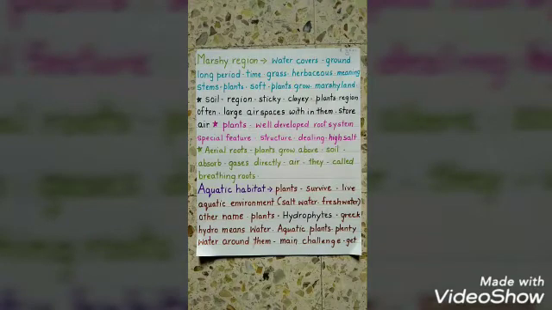Plants have a well developed root system and also have special features in the structure for dealing with high salt. The aerial roots of these plants grow above the soil and absorb the gases directly from the air, so they are called breathing roots. Again I'll repeat, the aerial roots of these plants grow above the soil and absorb the gases directly from the air, so they are called breathing roots.